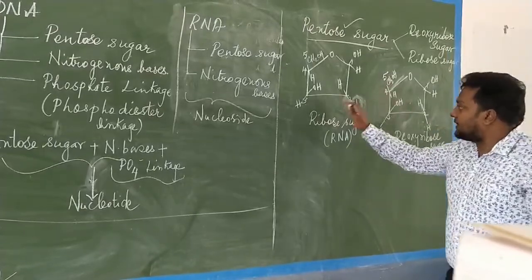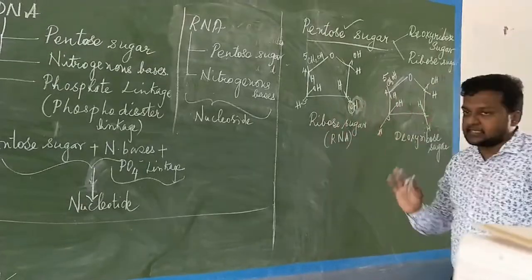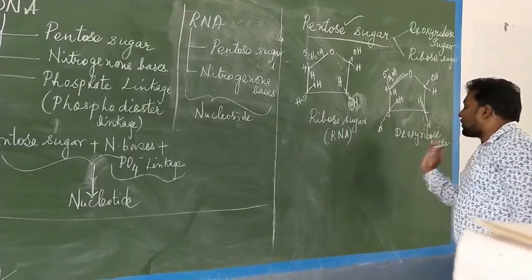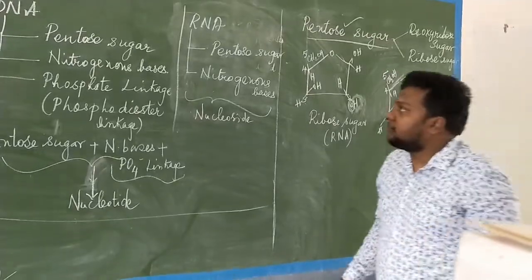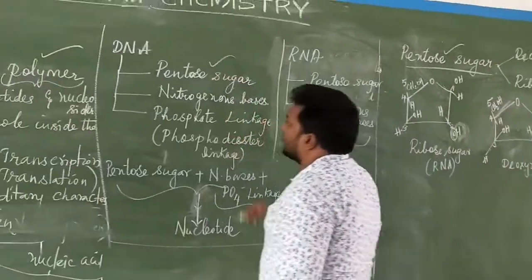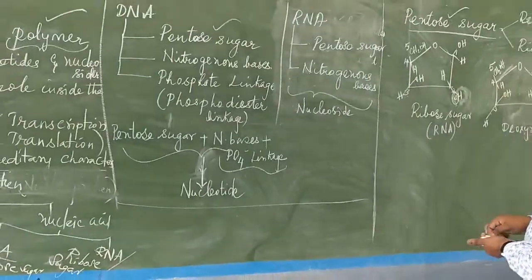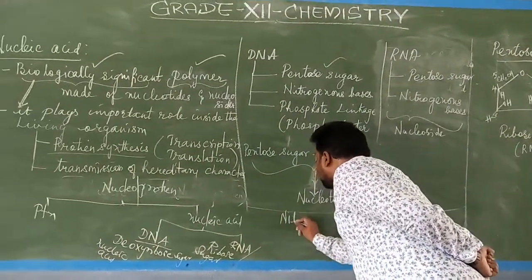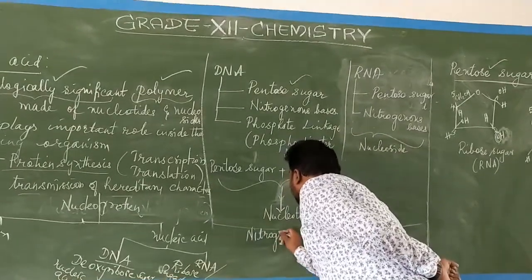If the second carbon atom exists with OH, then we call it ribose sugar. If the second carbon exists without oxygen, then we call it deoxyribose sugar. So now I will explain to you about pentose sugar. Now coming to the nitrogenous bases, which is very important. I am writing there and I will draw the structure.